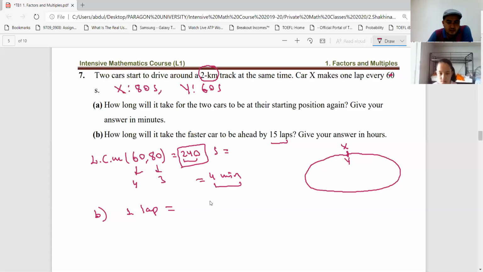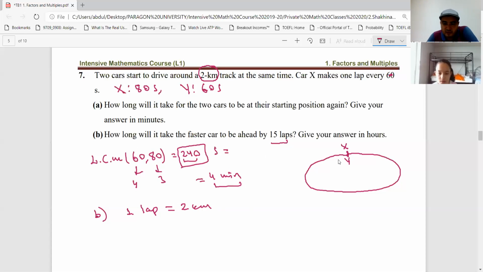That is 2 kilometers. Okay, so that means, let's say, how long will it take the faster car to be ahead by 15 laps?